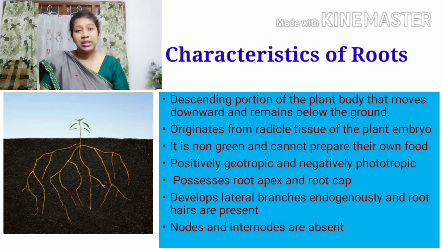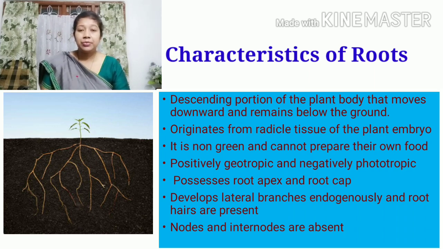The fifth point is that the root system possesses an apical portion. That means the root system always bears a tip that is generally below the ground, embedded in the soil, and it grows deep into the soil.